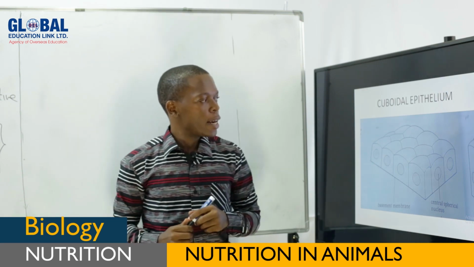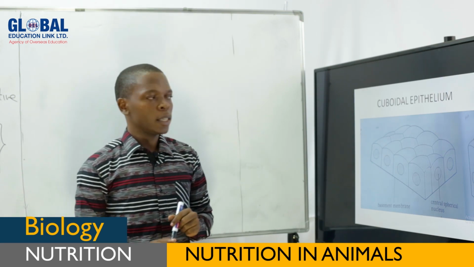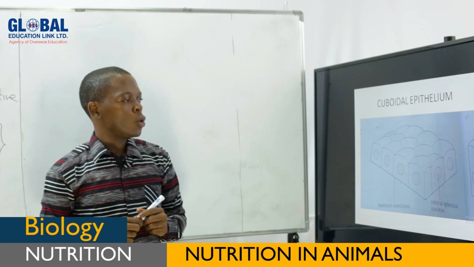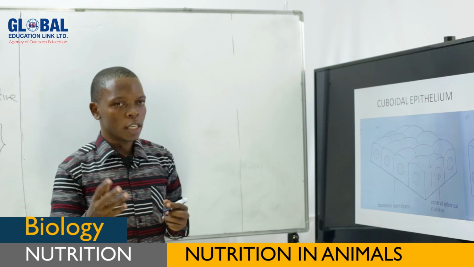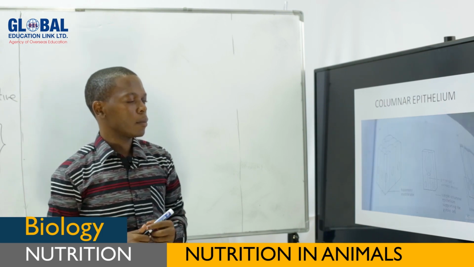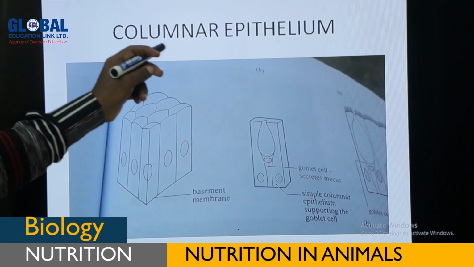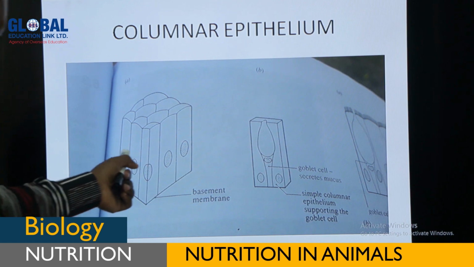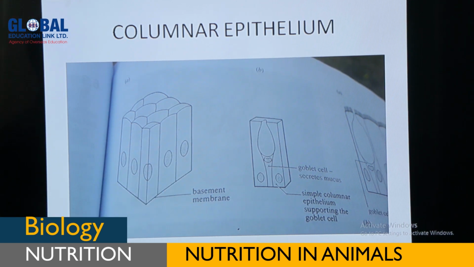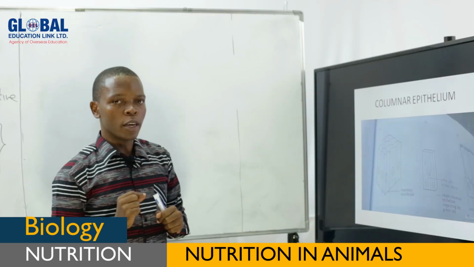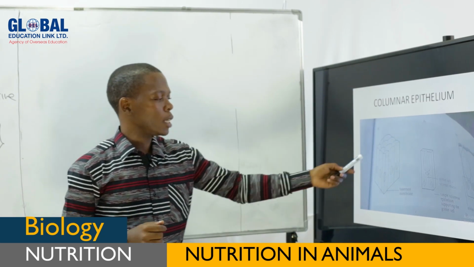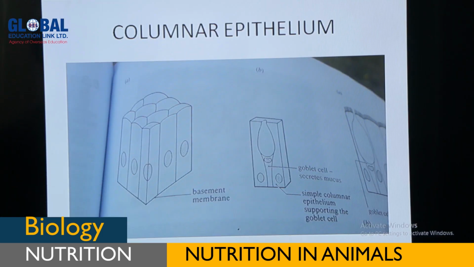Okay, let us see another type of epithelial tissue which is found again in the digestive system, and this is columnar epithelial tissue or columnar epithelium. As you can see from these diagrams, the cells of the columnar epithelial tissues are tall and very narrow.